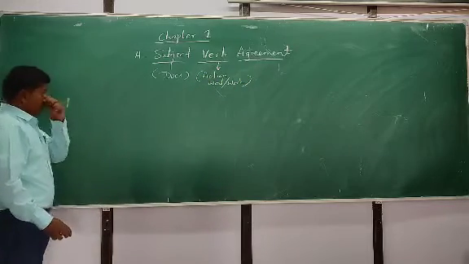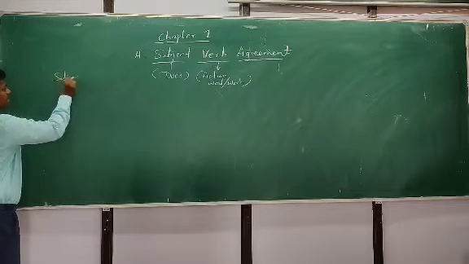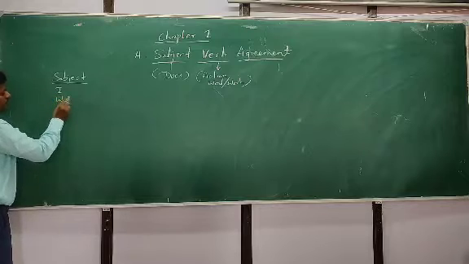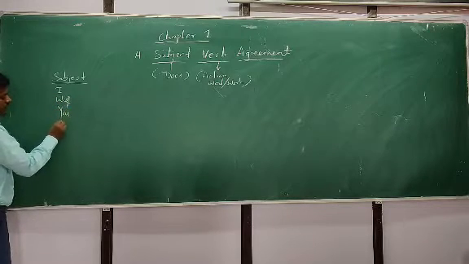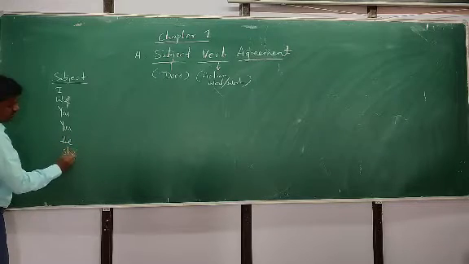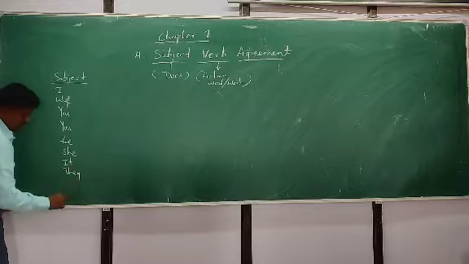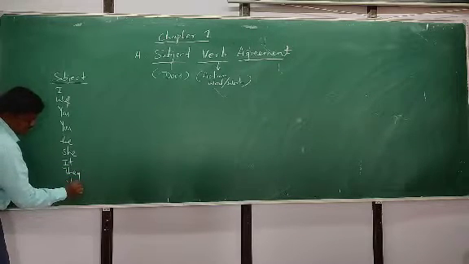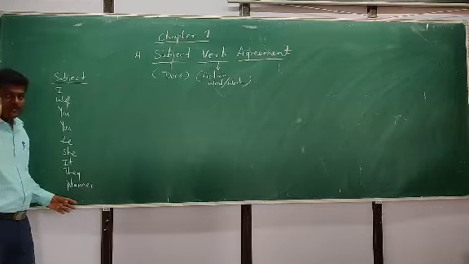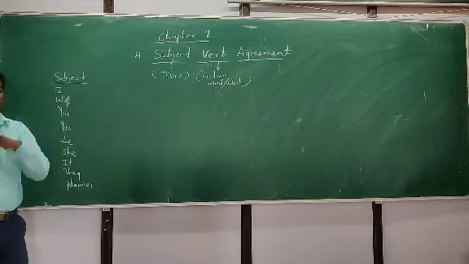There are many subjects: I, we, you, he, she, it, they, and names. Names means name of person, name of place, or name of things. These are also considered subjects, depending upon the sentence.